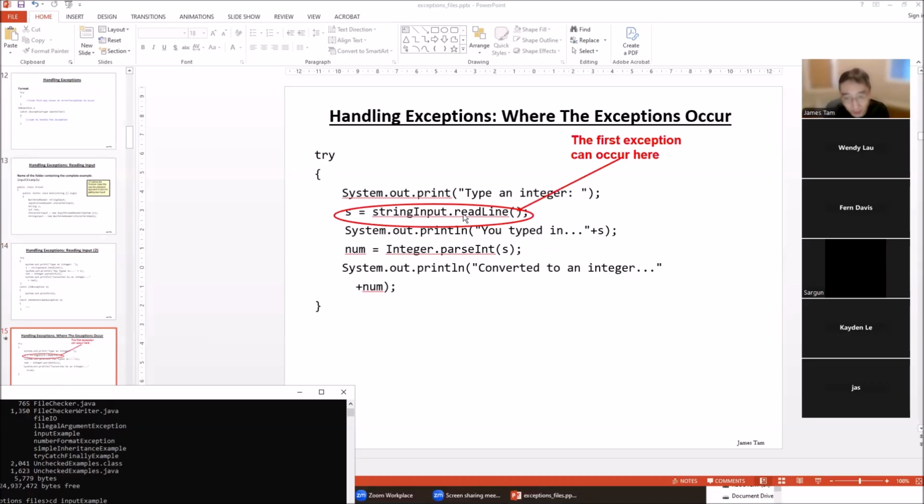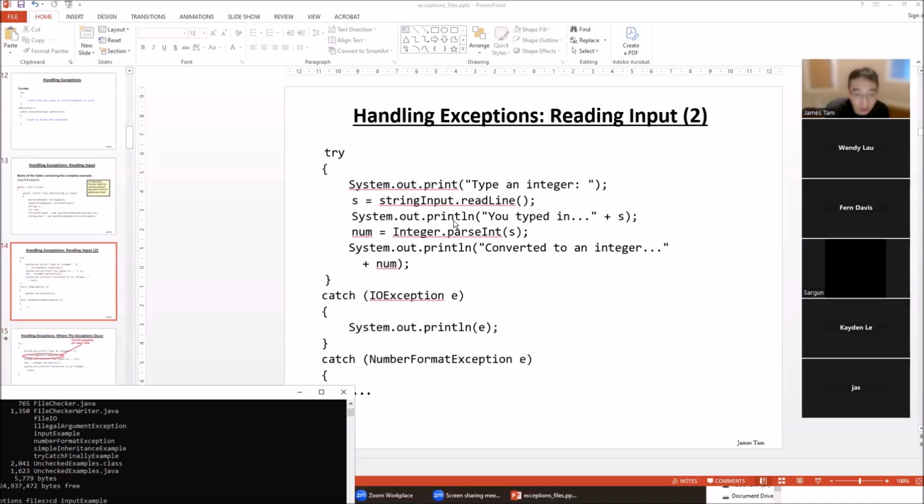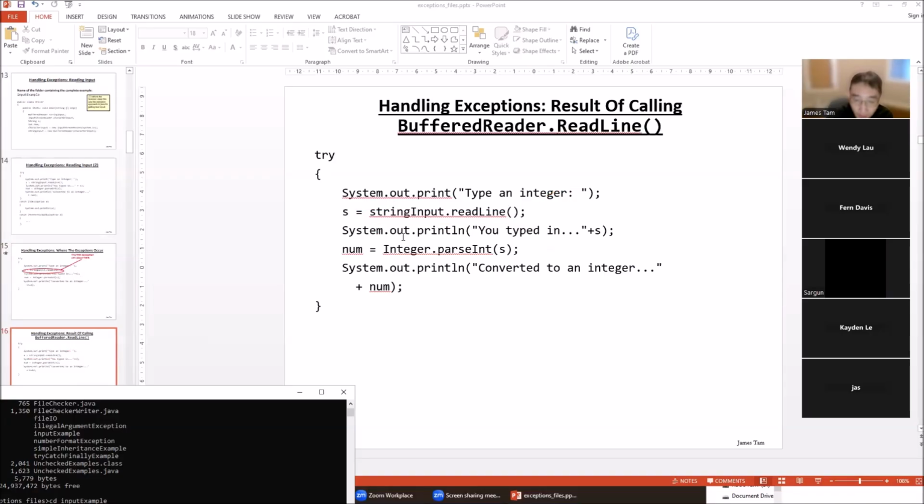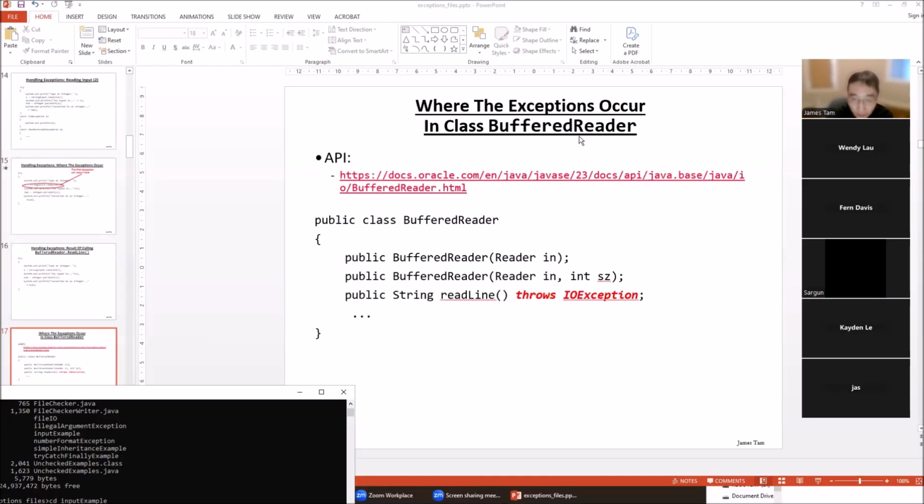This one I can't duplicate for you because this is like a hardware failure. But you still have to include this call within a try, and you have to have a corresponding input-output catch block. What's happening when we call the read line? Why does this have to be in a try block? BufferedReader, you can see the full API. Here's a part of it. Read line, we look at the description.